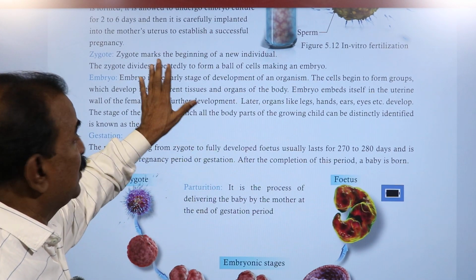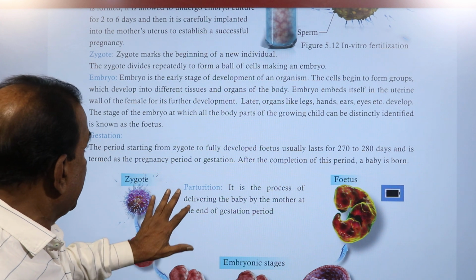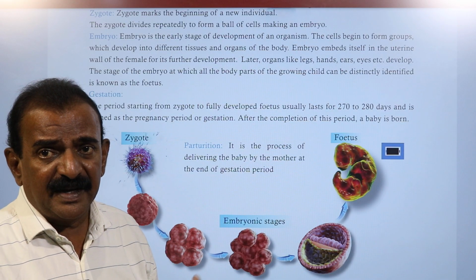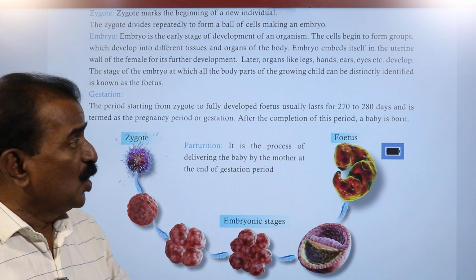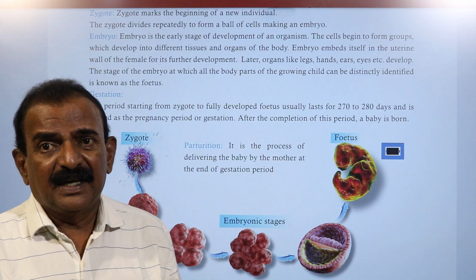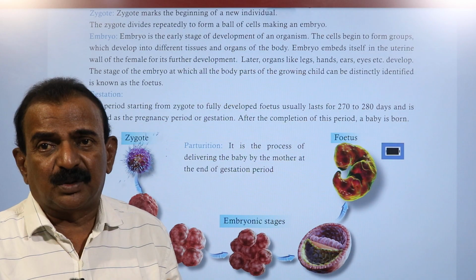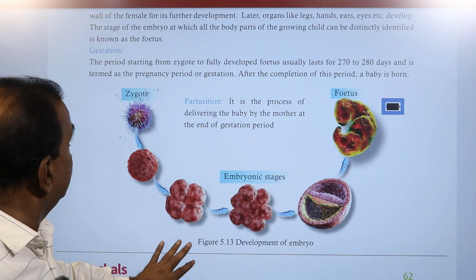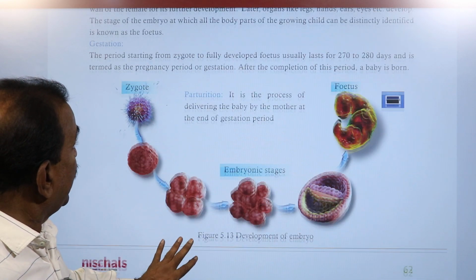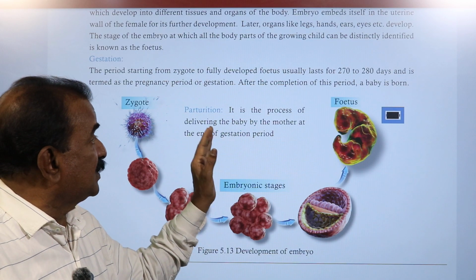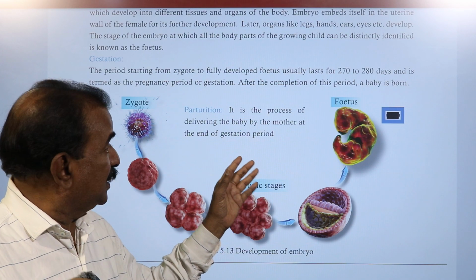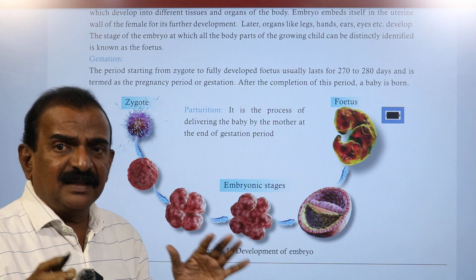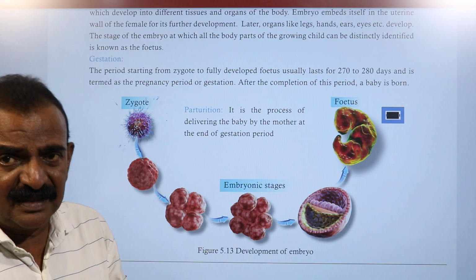And now we need to understand, I told you what is zygote and also what is embryo, and I told you what is gestation period. The total time required for embryonic development in humans is about 270 or 280 days. After 280 days, the mother may give birth to the young one, and that is called childbirth. And you need to understand what is parturition. It is the process of delivering a baby by the mother at the end of the gestation period, and that is called parturition. So it is also called childbirth.